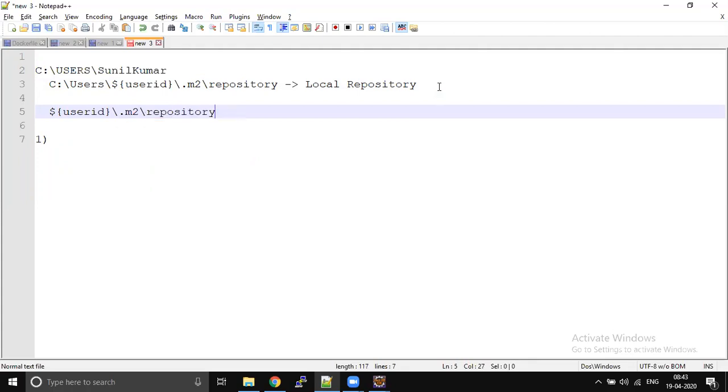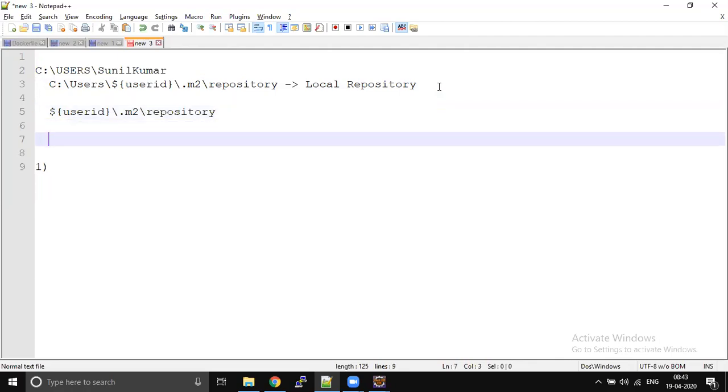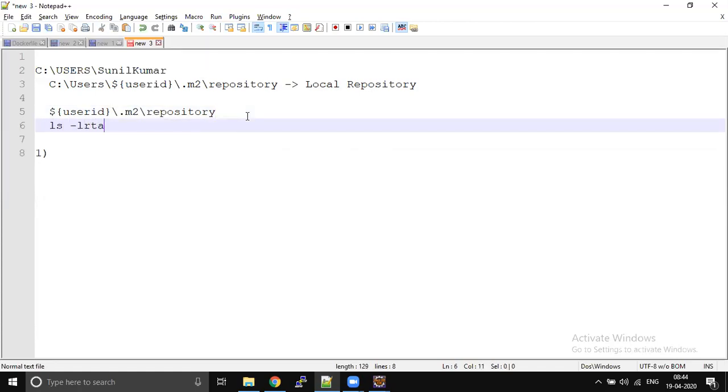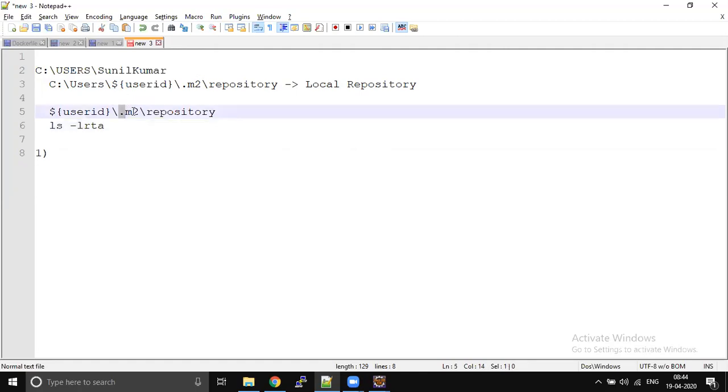In Mac, when you open your terminal, by default it will be opened inside your users folder only. Just check pwd, and you would be able to see your user folder. Inside that you will be able to see .m2. I think it would be hidden, so you can run a command like ls -lrta, then you would be able to see .m2. Inside .m2, a repository folder will be created automatically, which is nothing but your local repository in Mac.